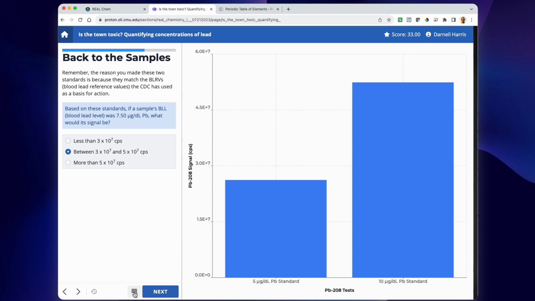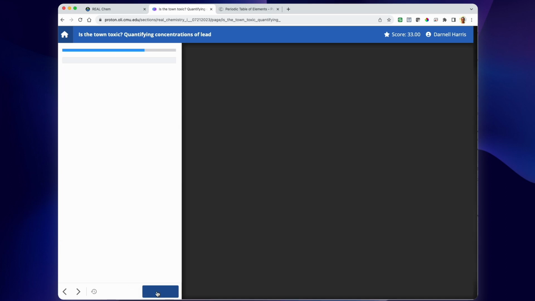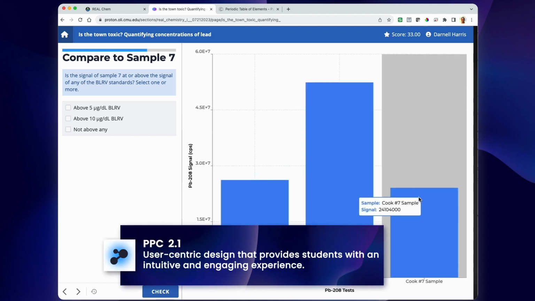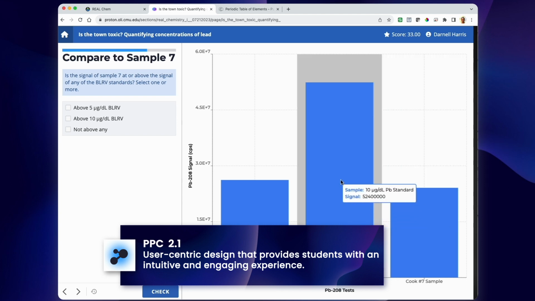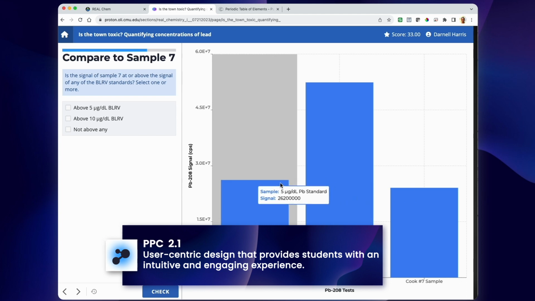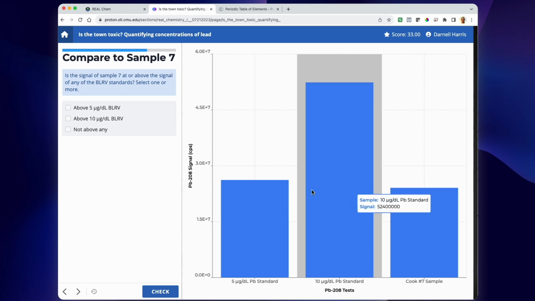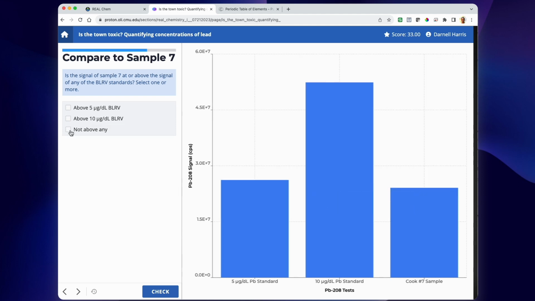All right, I've made my standards so I can compare my sample to the standards. Lucky number 7 from Cook County. Ooh, it's a close call. The concentration of lead in my sample is definitely lower than 10 micrograms per deciliter, but it is pretty close to 5 micrograms per deciliter. Close, but a little smaller. So I guess that kid is okay.